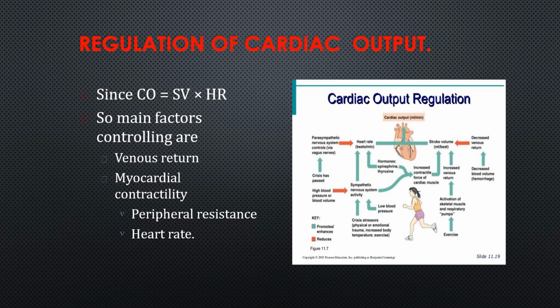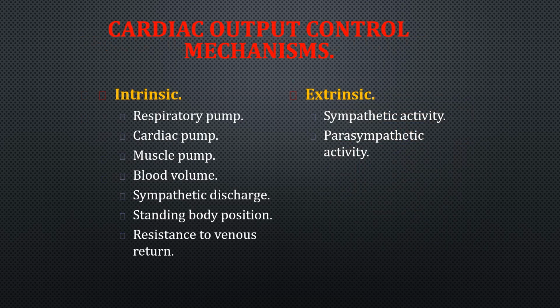Okay, so this is a flow chart. You can pause at this slide and read this flow chart. The cardiac output is regulated by heart rate and stroke volume mainly, and it is in turn controlled by all these factors. Okay, so we will see one by one now. These control mechanisms we can divide into two: intrinsic regulation and extrinsic regulation. Intrinsic is otherwise called control of stroke volume, and extrinsic is control of heart rate.